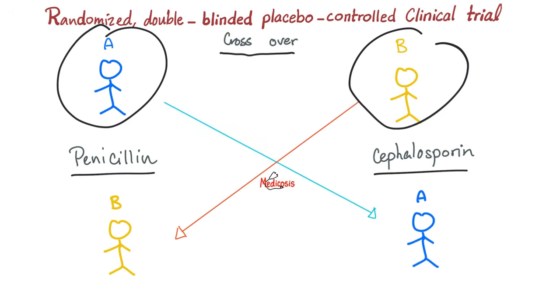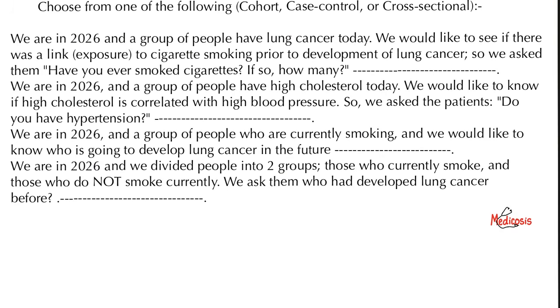That's a crossover. After you do all of this, it will be clear, oh wow, penicillin is actually better, because these patients benefited more when they received penicillin, but then when I switched, the other group benefited more because now it is receiving penicillin.